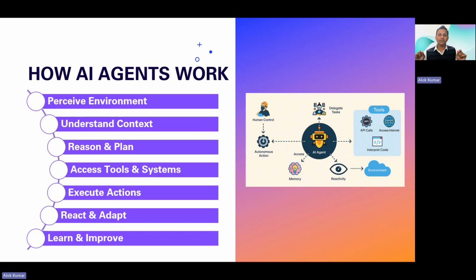There are several steps that need to be performed as the AI agent interacts. That is called the environment, understanding the context, the reasoning capability, and the planning, accessing the different resources and tools, doing some actions and completing the task. These are all tightly coupled, I would say, making these components communicate data here and there, and that makes the entire AI agent work effectively.